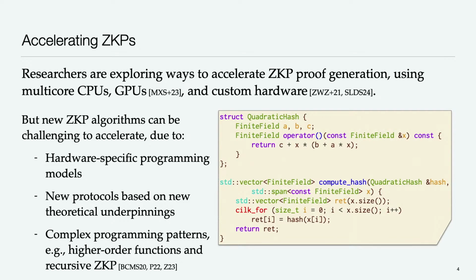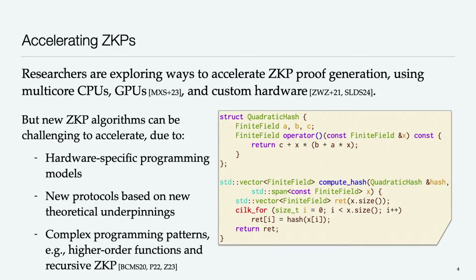Moreover, as these new algorithms come along, they have a tendency to introduce new protocols which are based on entirely new theoretical underpinnings, which mean, from a practical standpoint, that all the code that was written before to speed up a zero-knowledge proof system is kind of worthless for the next one that comes along.